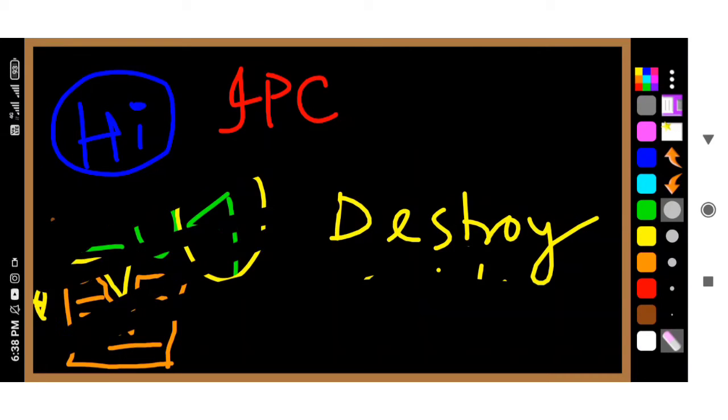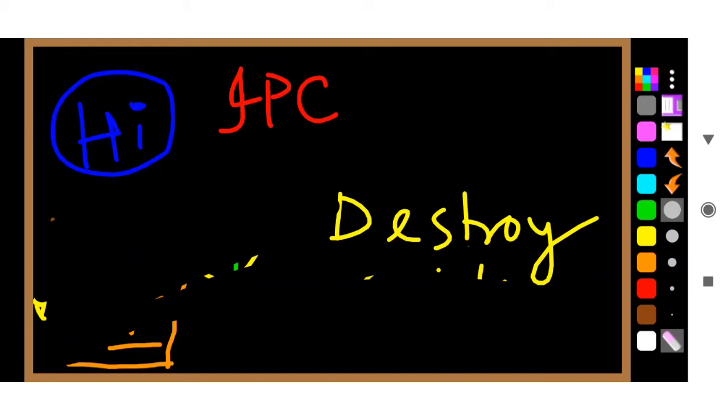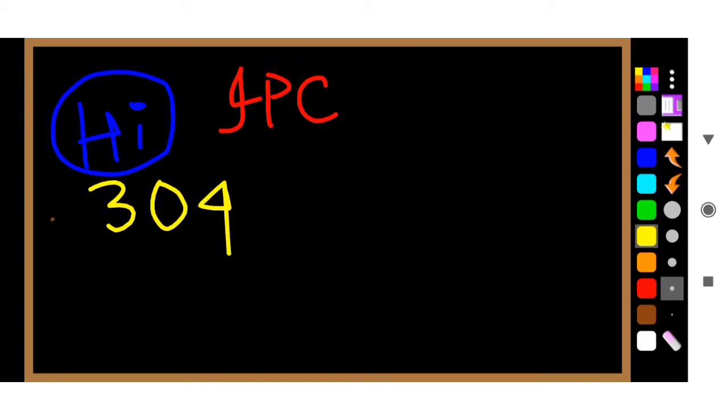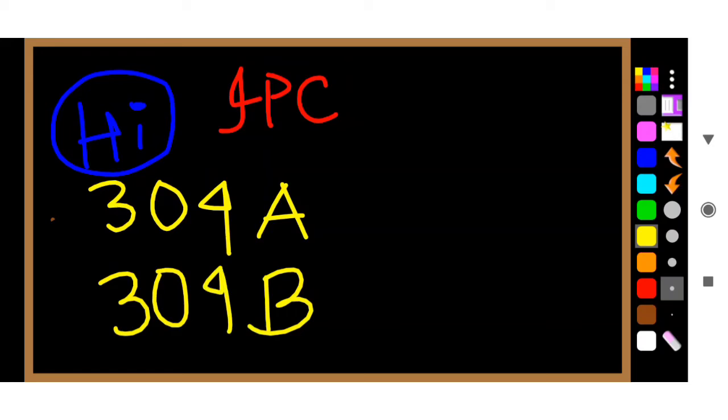Before that, let me erase it down for you, and let us go to the next important IPC, which is very, very important and very common for the entrance examination, that is 304. There are two 304s. One is 304A, another is 304B. Both are very, very important.